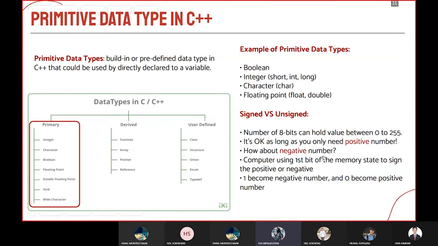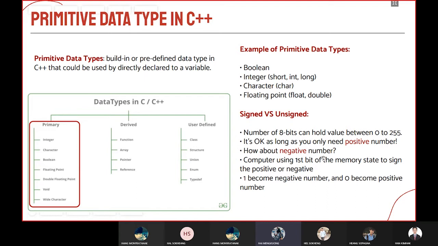The first, primitive data type in C++. Primitive data types in C++ are built-in or predefined data types that can be used by directly declaring a variable. Examples of primitive data types are Boolean, integer, short integer, long integer, character like char, and floating point like float or double. The next point, we have signed versus unsigned.